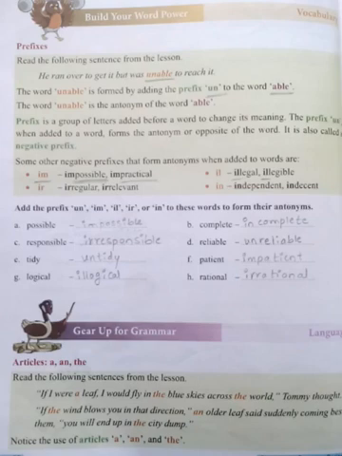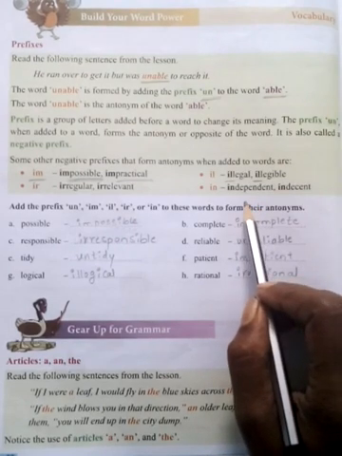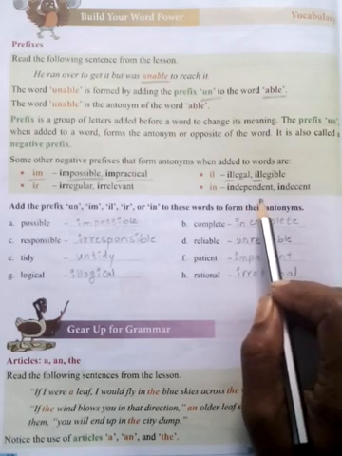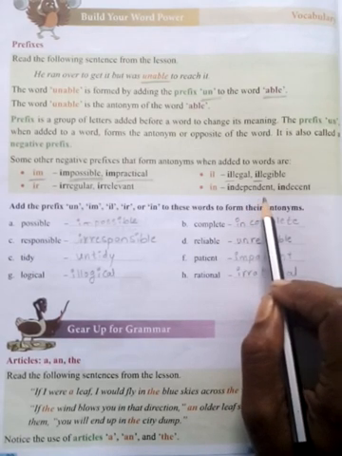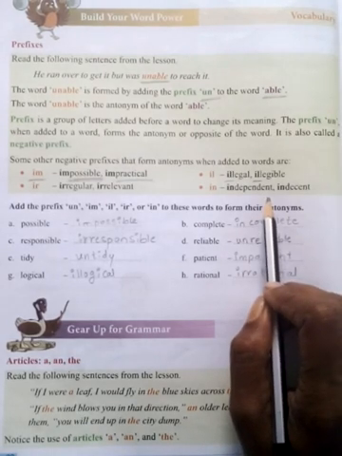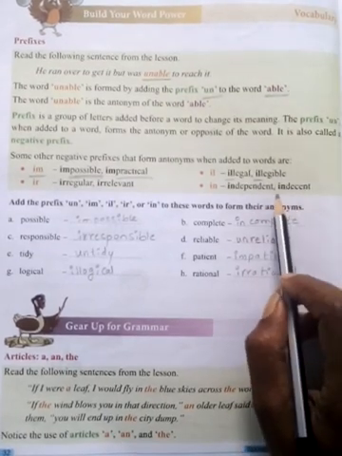You are dependent upon your parents. Independent. When you are able to lead the life, at that time you will become independent. Decent, indecent.